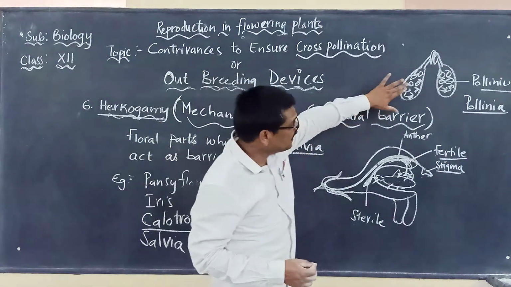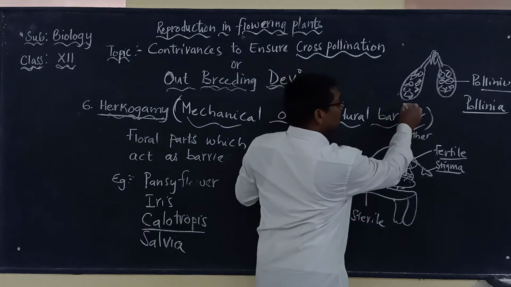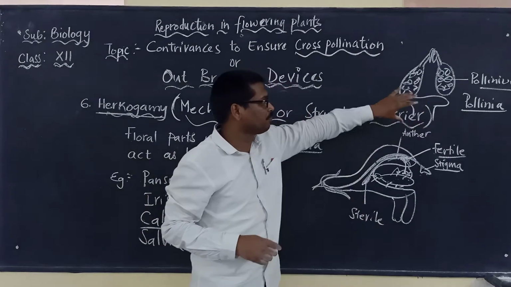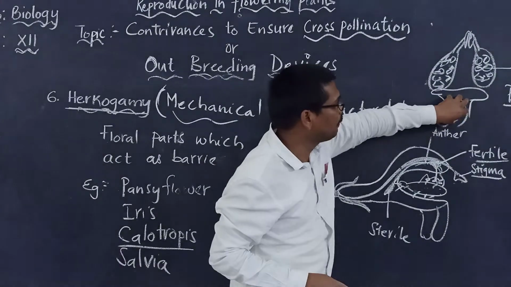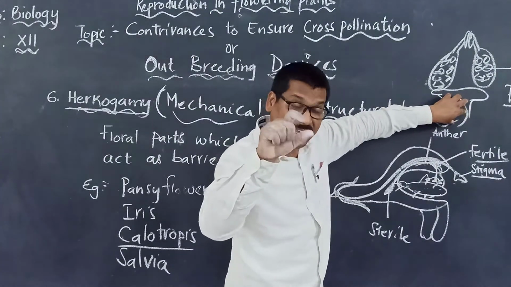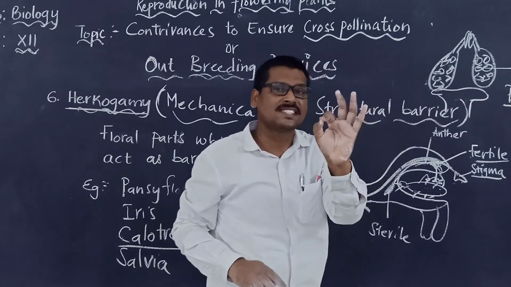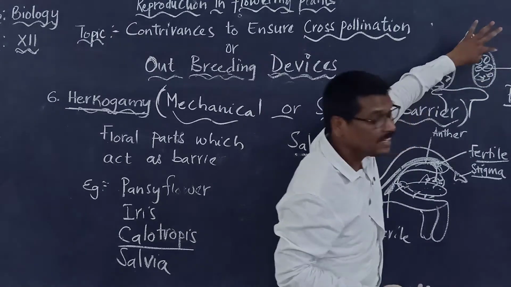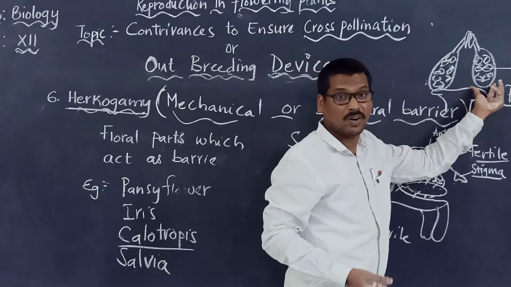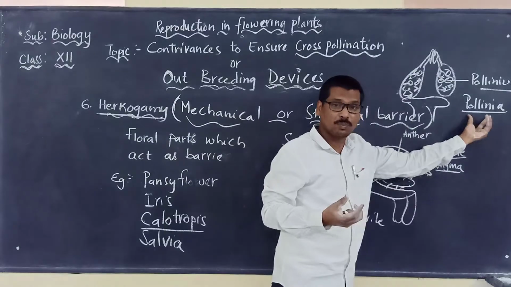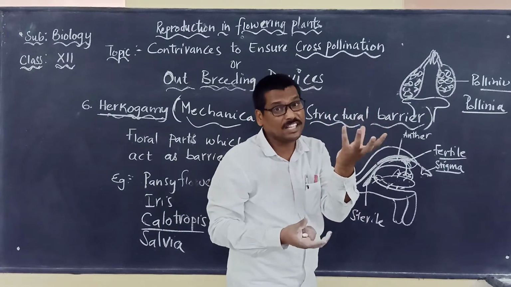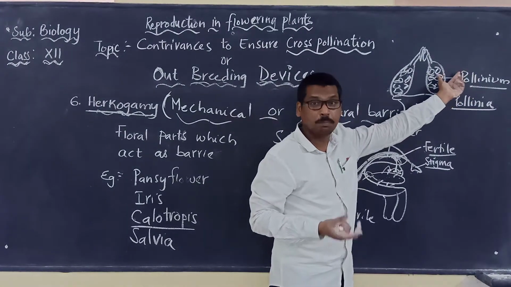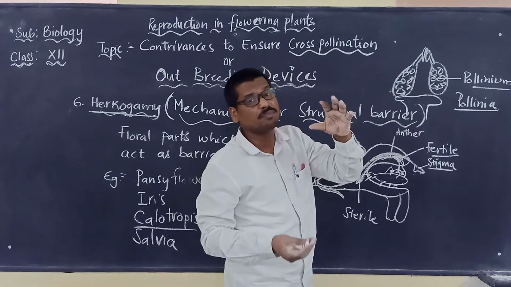So when the pollinium falls on the stigma of a flower, the female part of the same flower, there are fewer chances of pollination. Why? It will take time for the pollen sac, that is the pollinium, to rupture. What is pollinium? A group of pollen grains held together as a mass is called pollinia. So there are fewer chances of self-pollination.